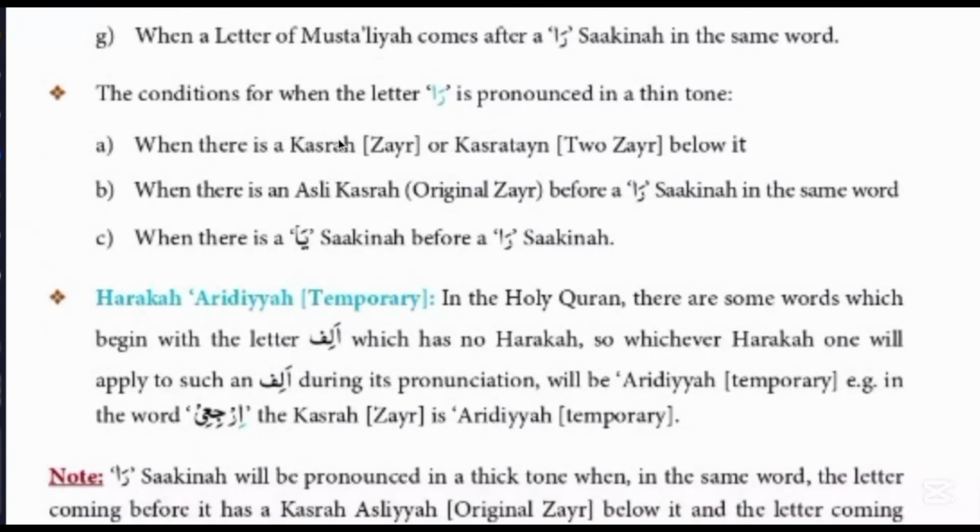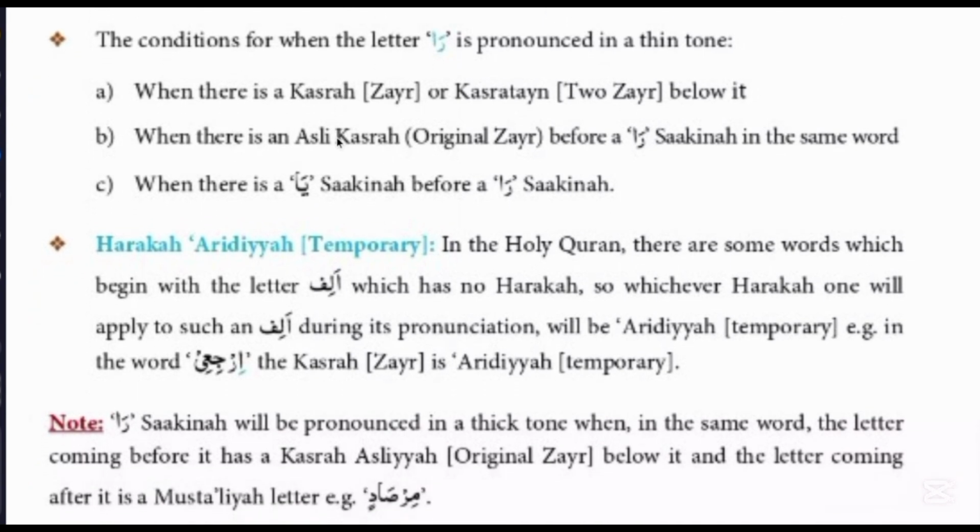These are 7 conditions. I will tell you practically when we read ra with thinner voice. If ra has zair or two zair below it, then ra will be read with thinner voice. If there is original zair before the ra sakina in the same word, then ra will be read with thinner voice.